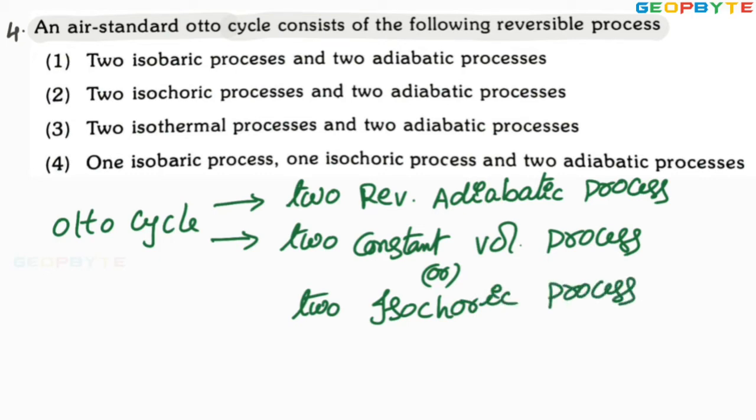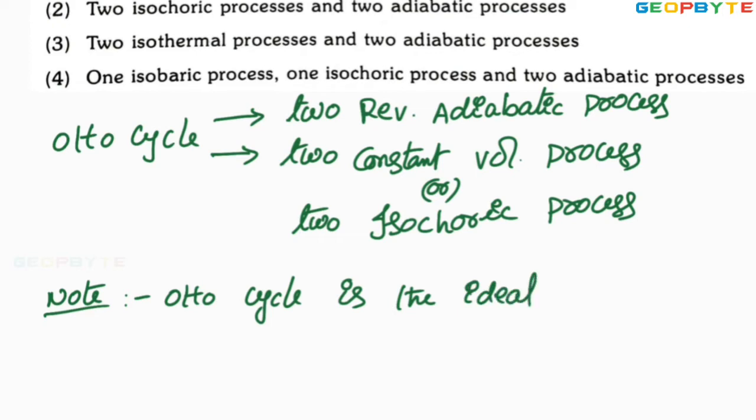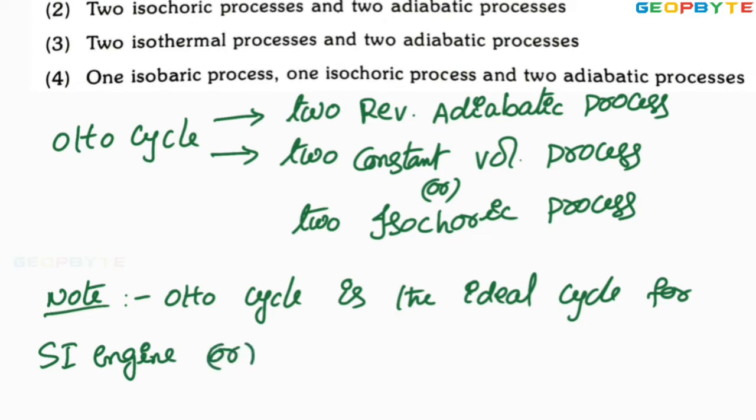And remember, the Otto cycle is the ideal cycle for petrol engine or SI engine. Note: the Otto cycle is the ideal cycle for the SI engine, spark ignition engine, or petrol engine.